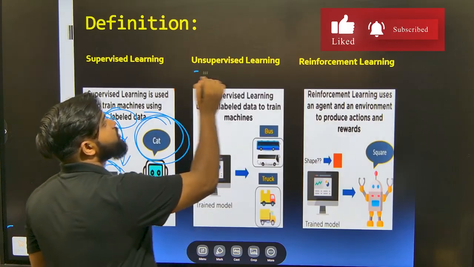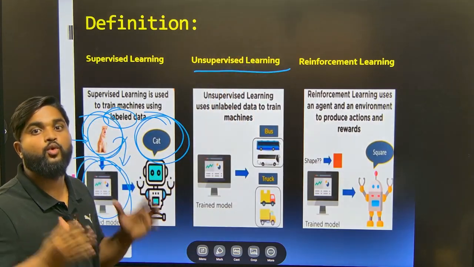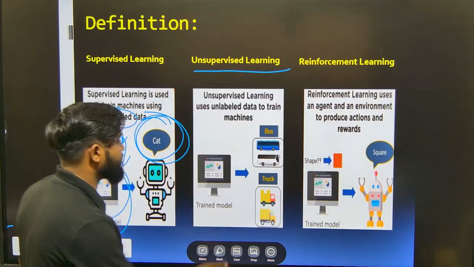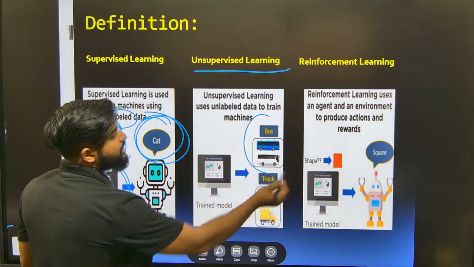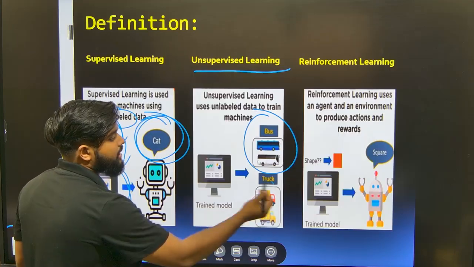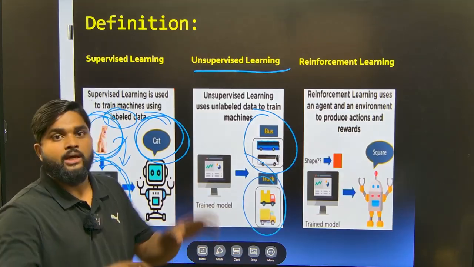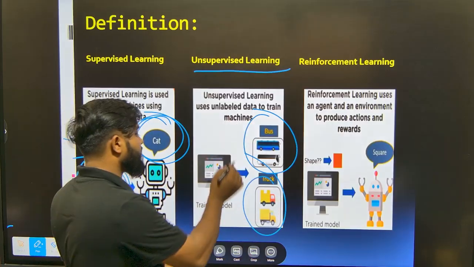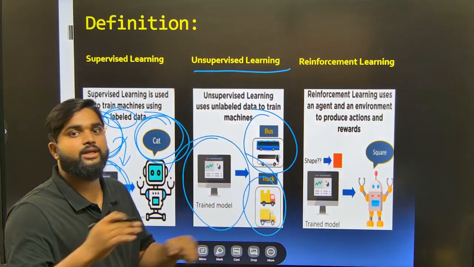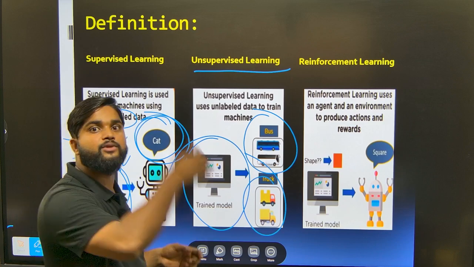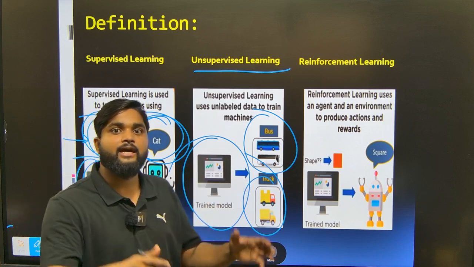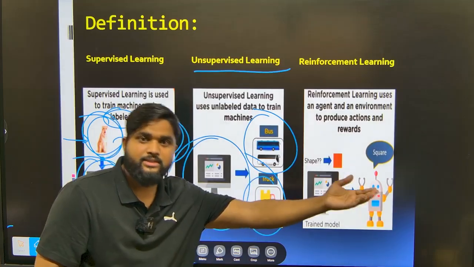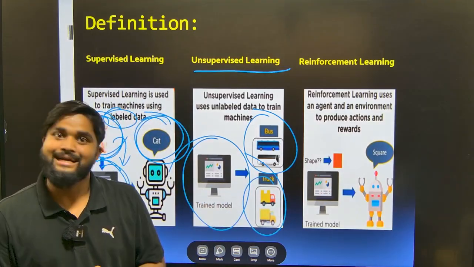And in an unsupervised machine learning model, we take multiple data. It may be a cat, a dog, or anything. Here we have taken multiple data: buses and trucks. We feed that data to our machine learning model and make the machine learn from the data and find the pattern to predict whether the data we passed is a bus or a truck.